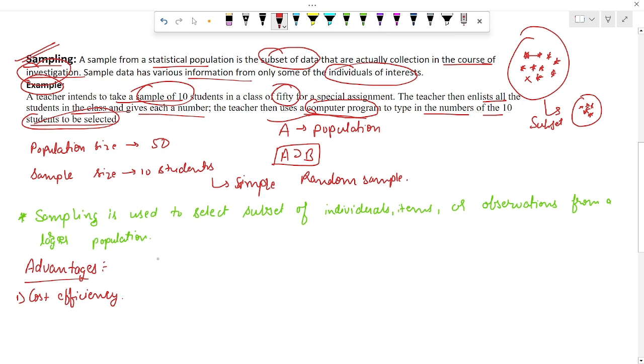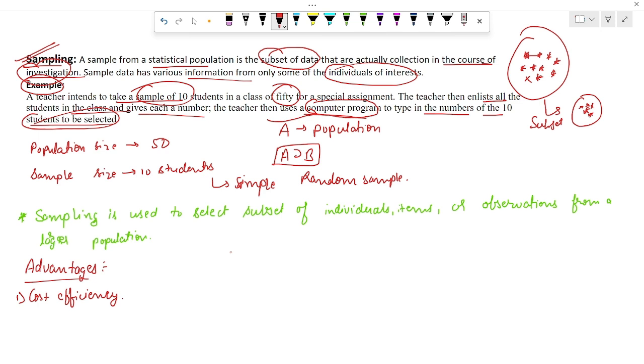Studying an entire population can be prohibitively expensive, especially when the population is large. I have given the example of the population of a country. The population is very large, and you cannot study the whole population.